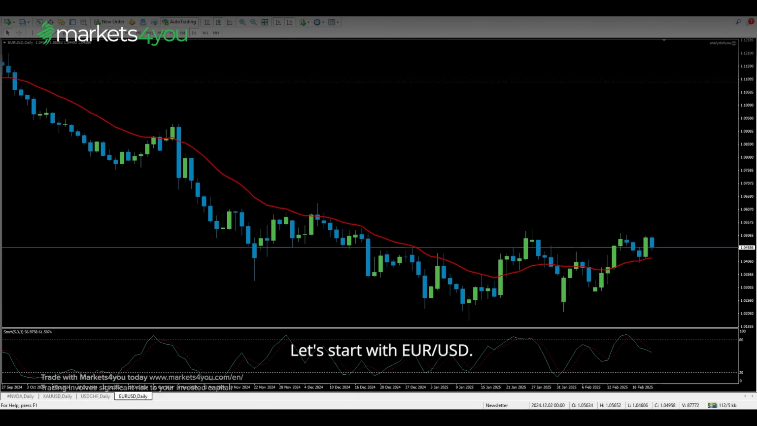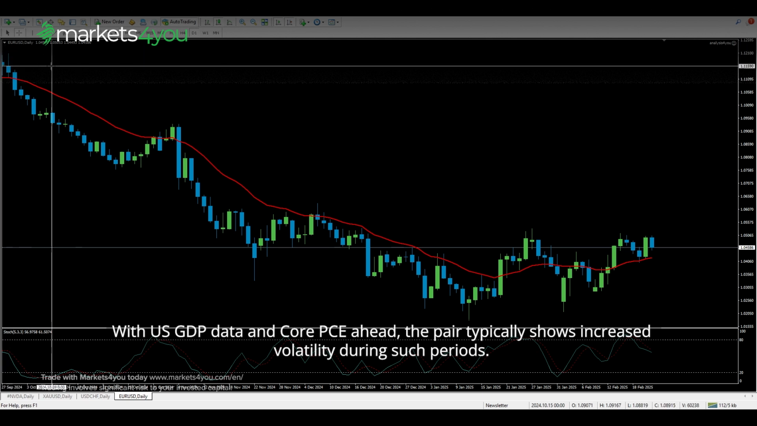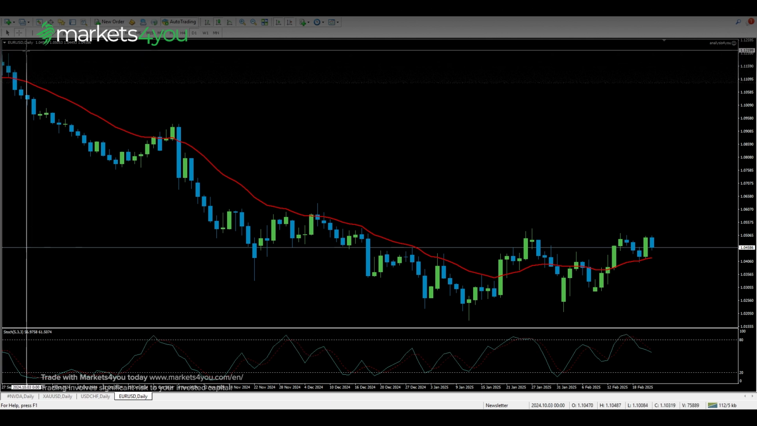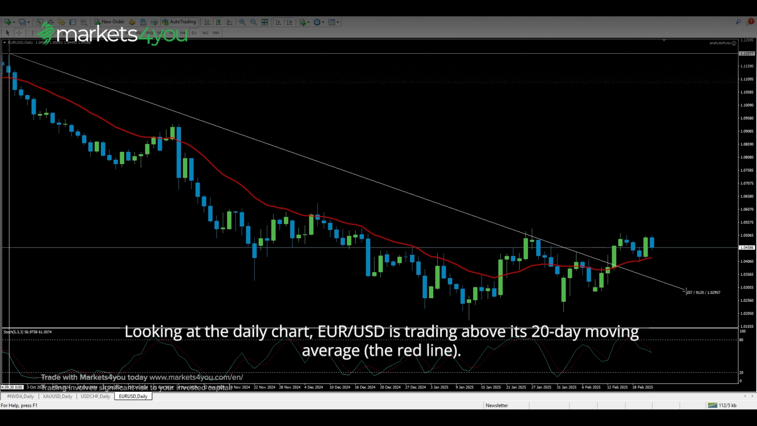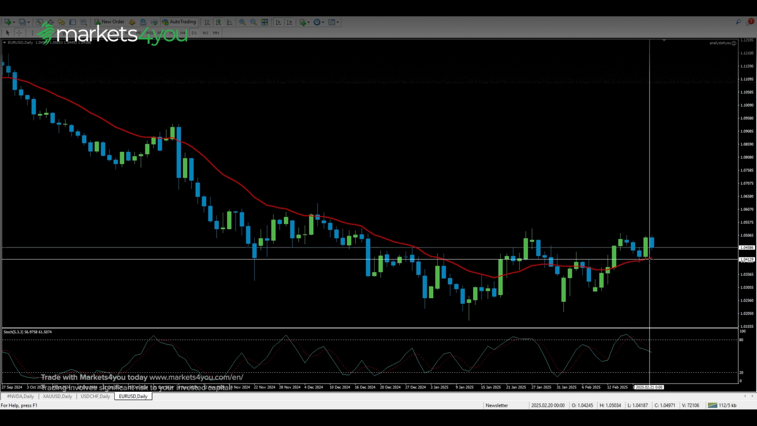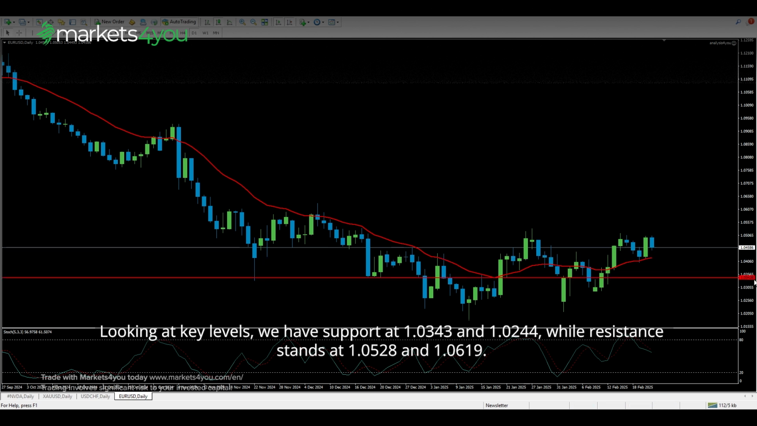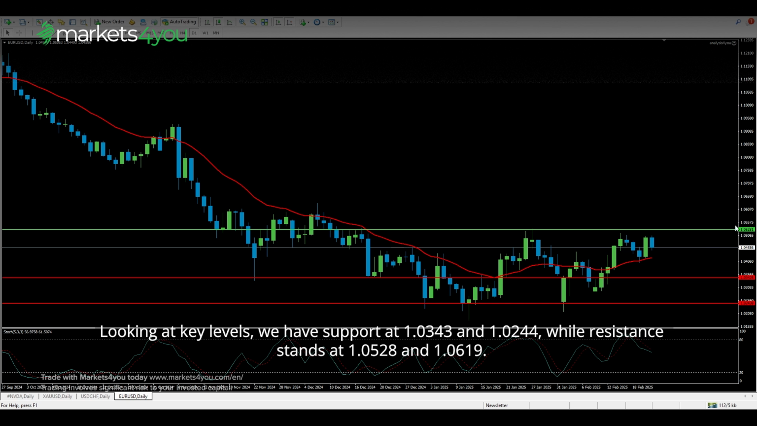Let's start with Euro to US dollar. With US GDP data and Core PCE ahead, the pair typically shows increased volatility during such periods. Looking at the daily chart, Euro to US dollar is trading above its 20-day moving average, the red line. Looking at key levels, we have support at 1.0343 and 1.0244, while resistance stands at 1.0528 and 1.0619.